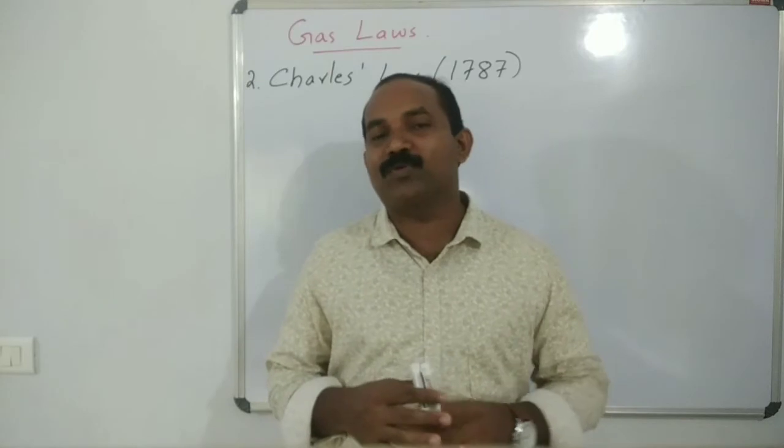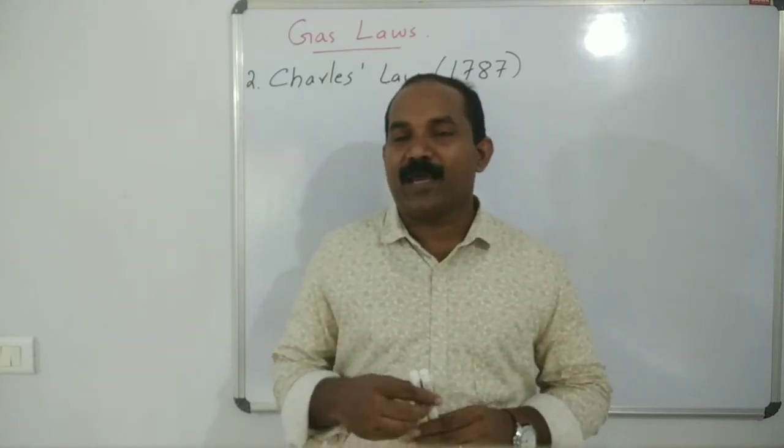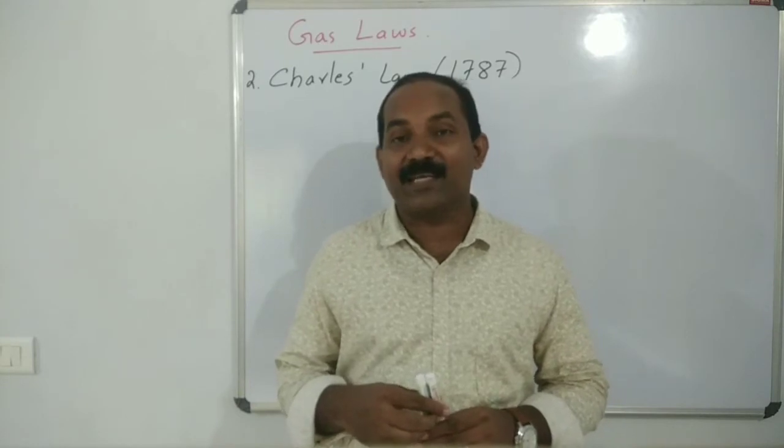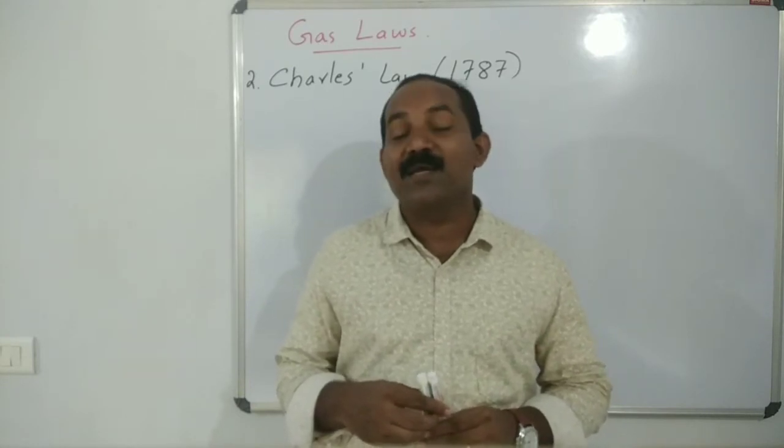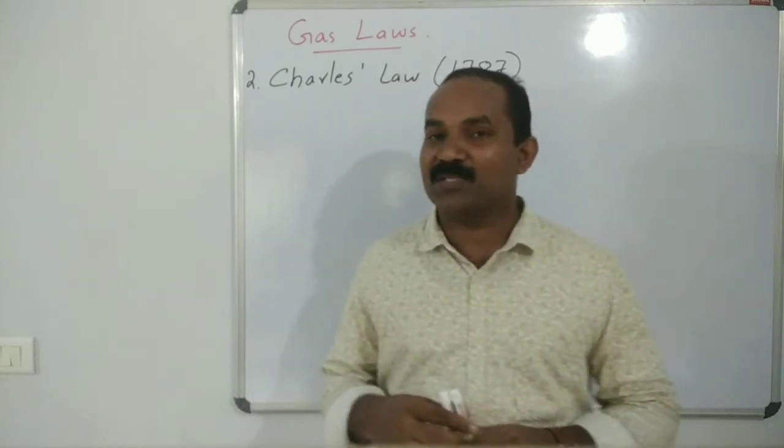Next we move to Charles law. Jacques Charles in 1787 studied the property of the gas, temperature and volume, at a constant pressure.